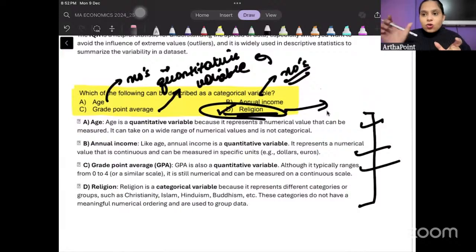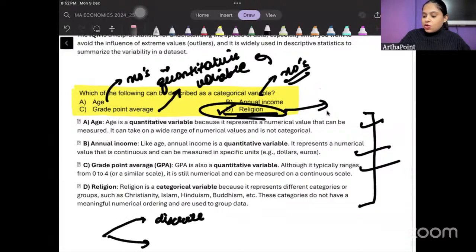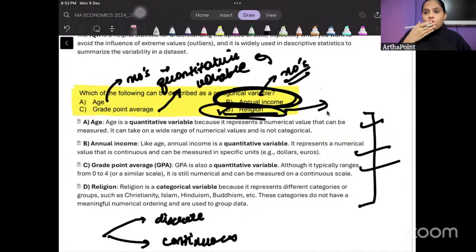Now within quantitative variables, please try to understand that a quantitative variable can be discrete or it can be continuous, right? Like income is continuous in nature. For example, the number of cars is discrete in nature. Either there will be 1 car or 2 cars. But income can be continuous in nature, right?